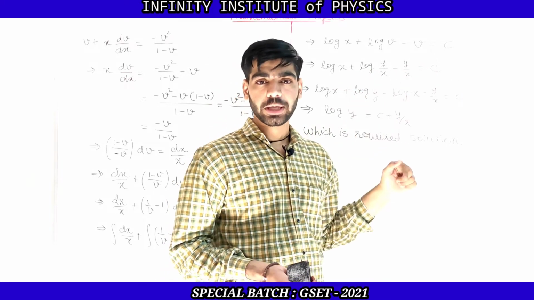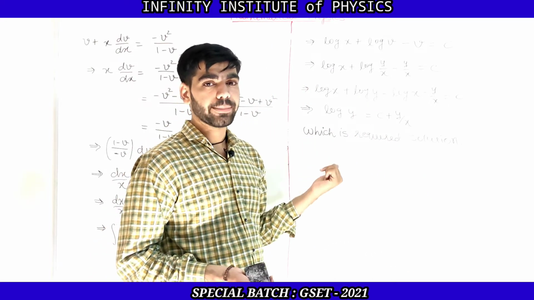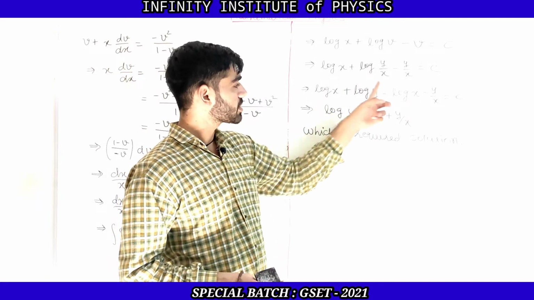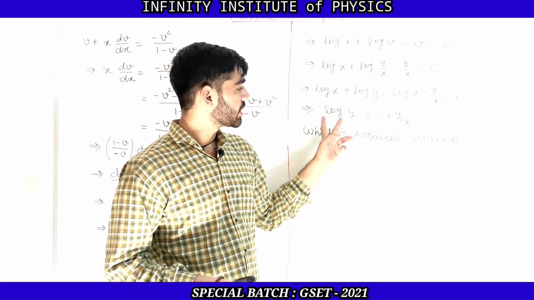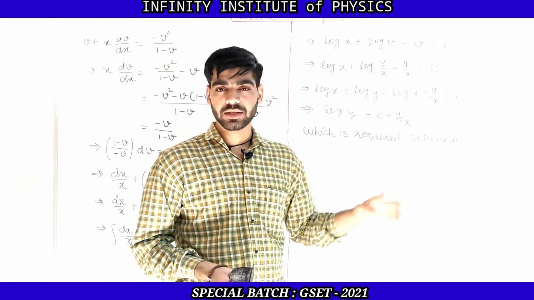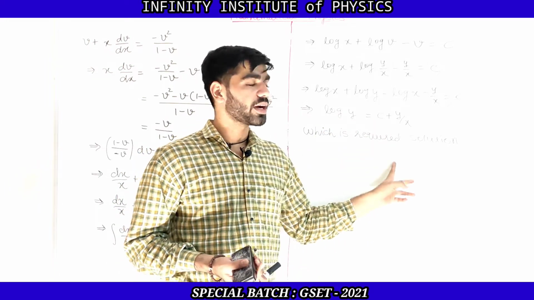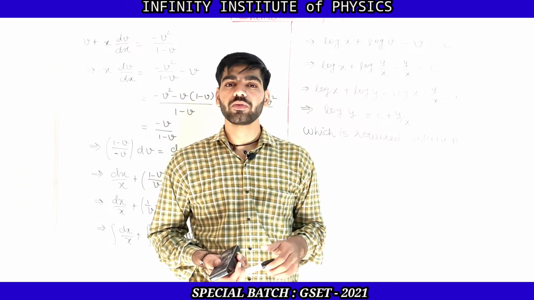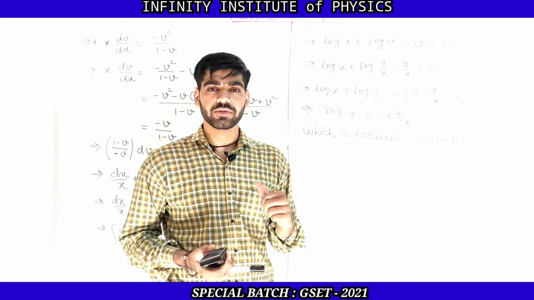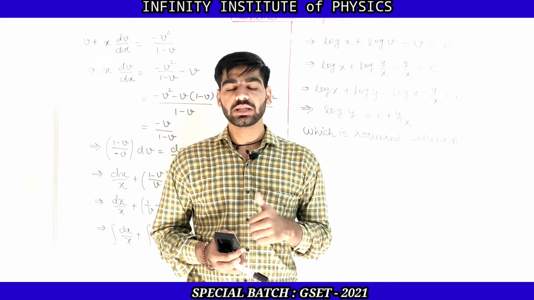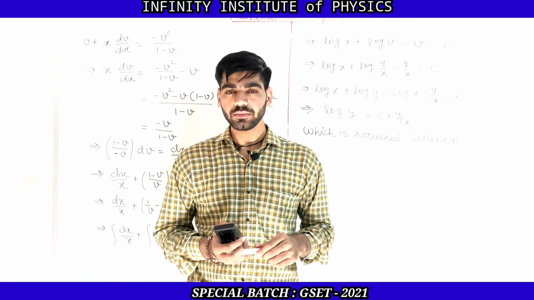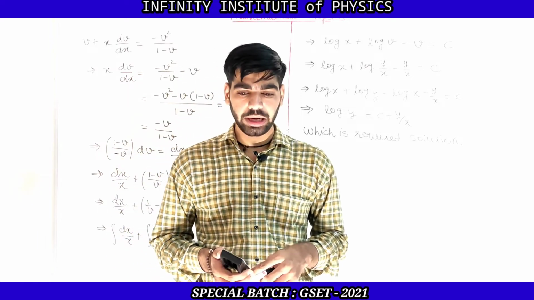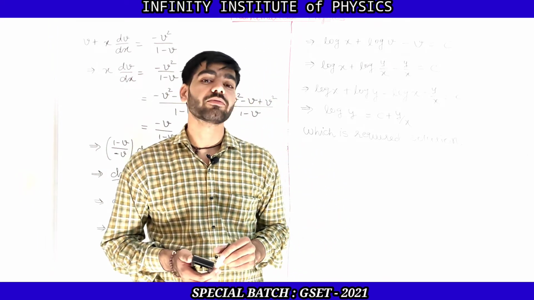Again using the property of logarithm, log a by b can be written as log a minus log b, so this is log y minus log x. So plus log x and minus log x cancel out, and the answer is only log y is equal to c plus y by x, which is the required solution of the given differential equation. So this is how we can solve a differential equation that is given in the homogeneous differential equation form. Clear?